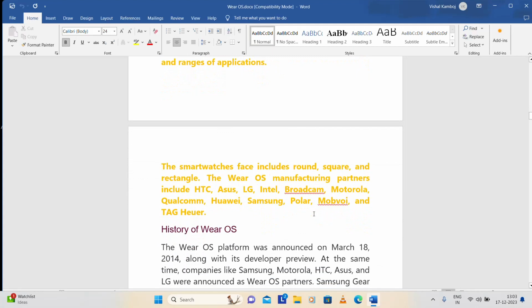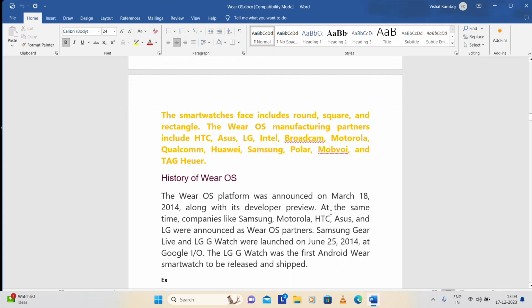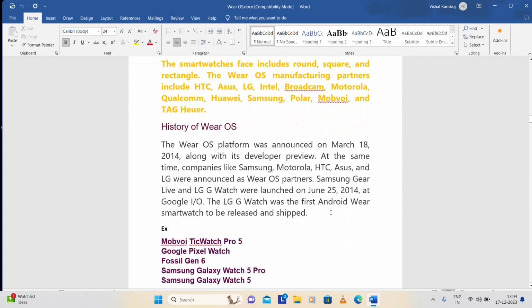So the smartwatch faces include round, square, and rectangular. So that means we have to create a common layout so it works in all varieties. It must work in round shapes, square shapes, and rectangular shapes. That means it can work on all of these. So these are the areas we have to work on. The Wear OS manufacturing partners include HTC, LG, Intel. Nowadays all these companies are working on this and have created this kind of watches, and the sale is on the top here.